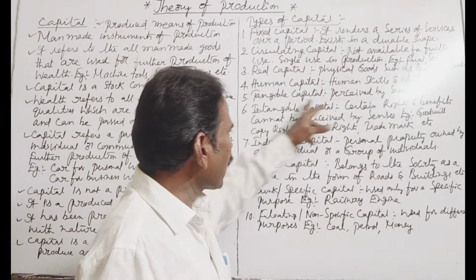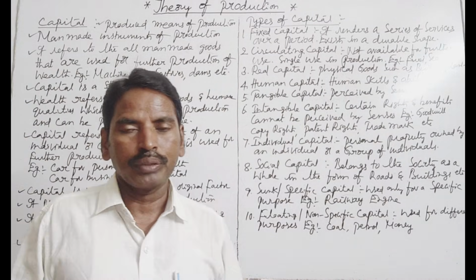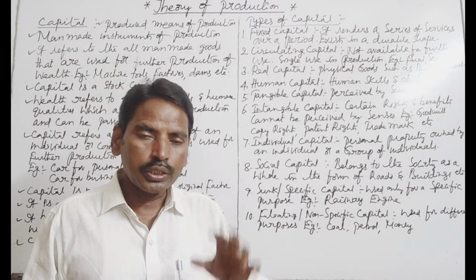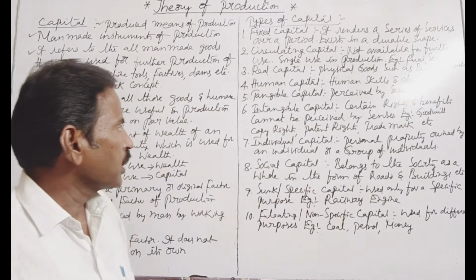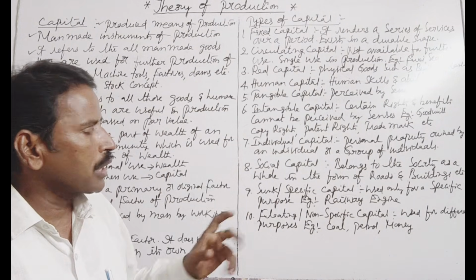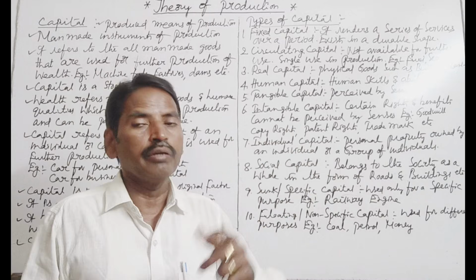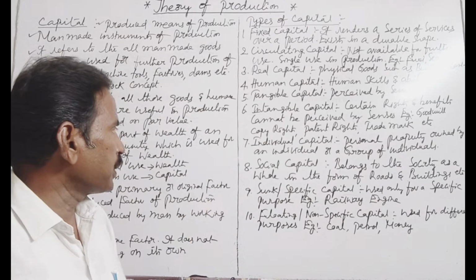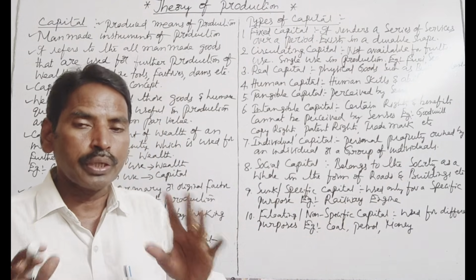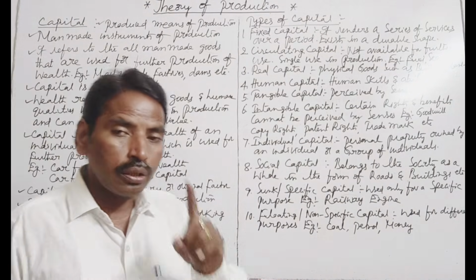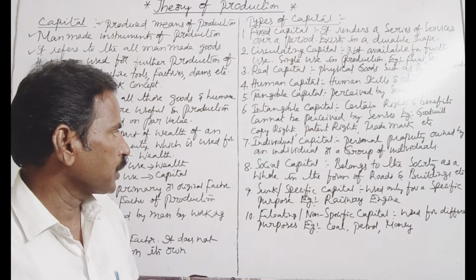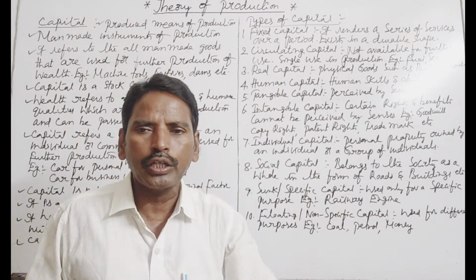Next, the fifth one, tangible capital. Tangible means visible, that which is perceived by the senses. Next, the sixth one is intangible capital. Intangible capital refers to certain rights and benefits that cannot be perceived by the senses. For example, copyrights, patent rights, trademarks, and goodwill, etc.